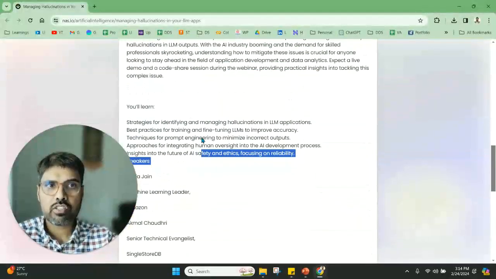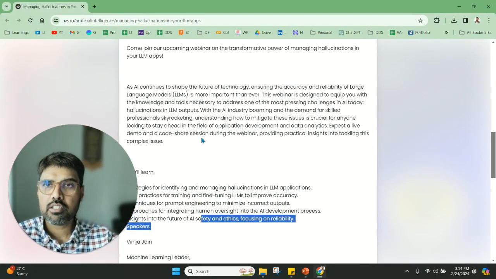You will learn a lot from the expert guest speakers, who are not only going to talk about this but also show some real-time use cases and examples of how you can make sure that these large language models are controlled and this accuracy is maintained. Whatever output you are getting should be in a controlled way. It should be an amazing opportunity for you to learn live from these experts.